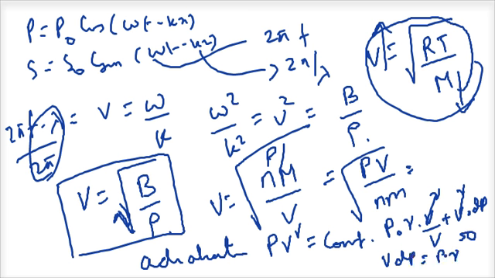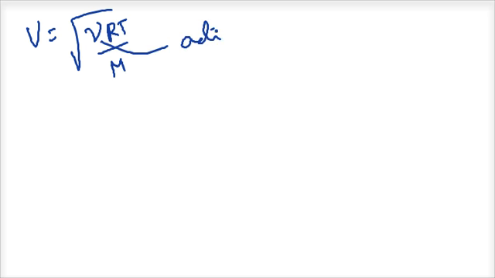In other words, the bulk modulus will not be P, but the bulk modulus will be gamma P. So when I substitute that, the corrected equation of the velocity of sound in a gas is v is equal to root over of gamma RT by M, where gamma is the adiabatic constant.